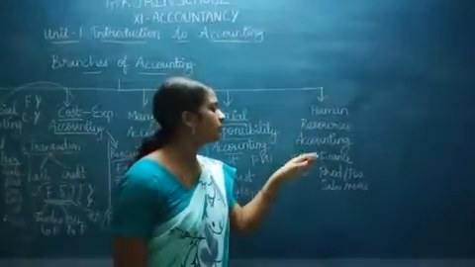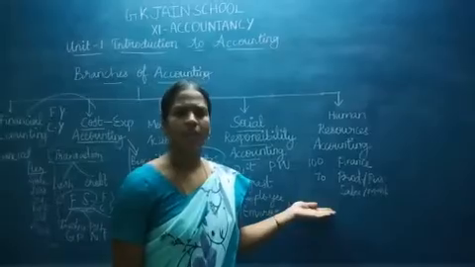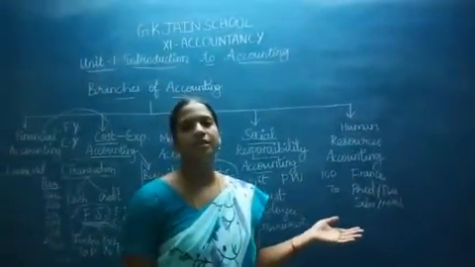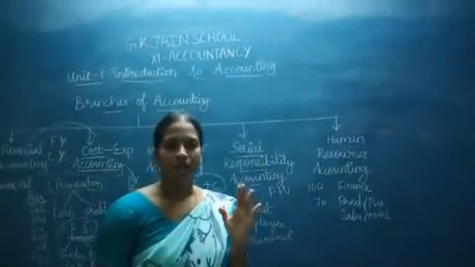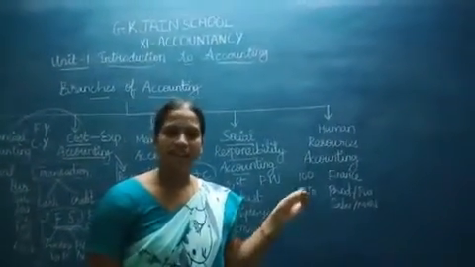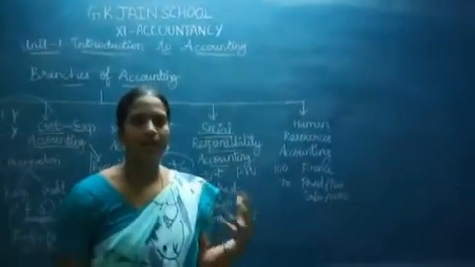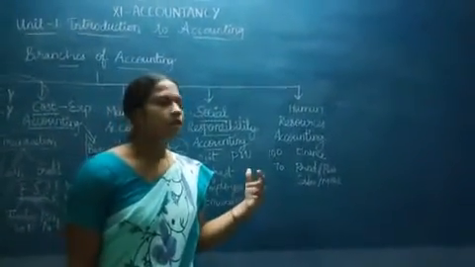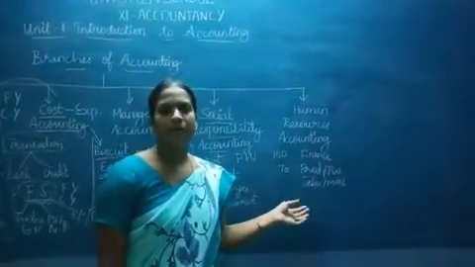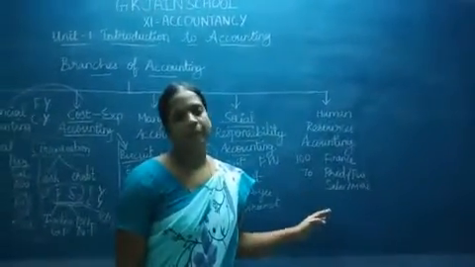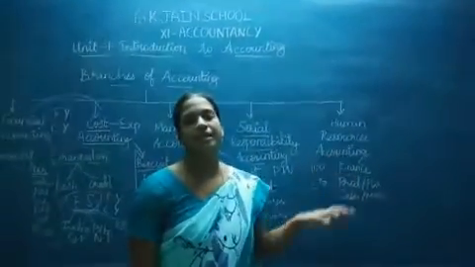Next is human resource accounting. In human resource accounting, you have different departments in the organization. All the departments should have proper human beings involved in them. If they have insufficient members, then they cannot achieve the output or target fixed for them. So the human resource department should make sure that they have a maximum number of members in all these departments. Whatever accounts relate to the human resources of the enterprise, we call human resource accounting.